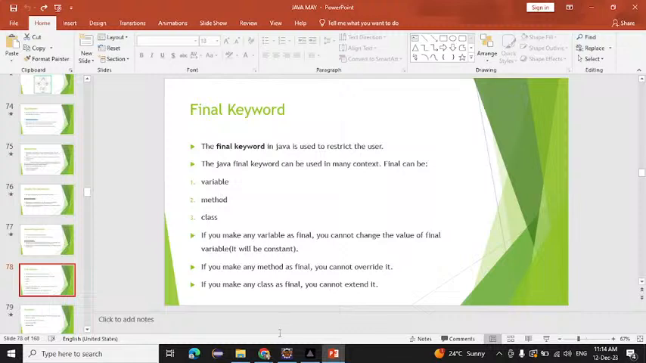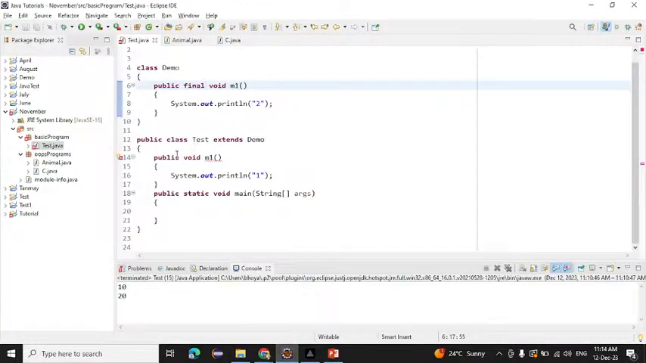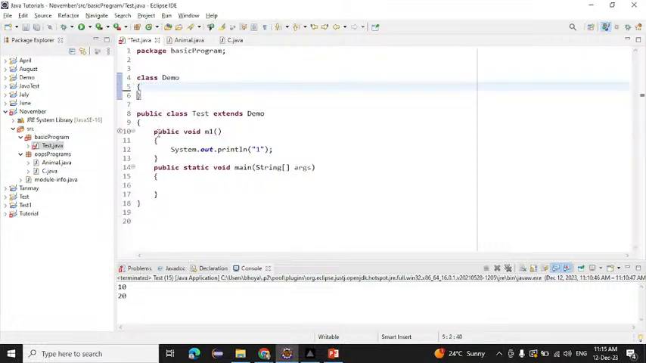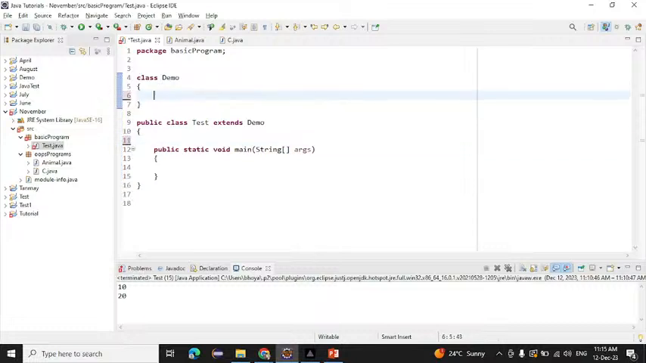Now the same with the class. Suppose we have two classes here, the demo class and the test class. I will remove this method now. The method part is done. Now suppose we have two classes, a demo class and a test class, and what we are doing is inheriting the demo class into the test class.